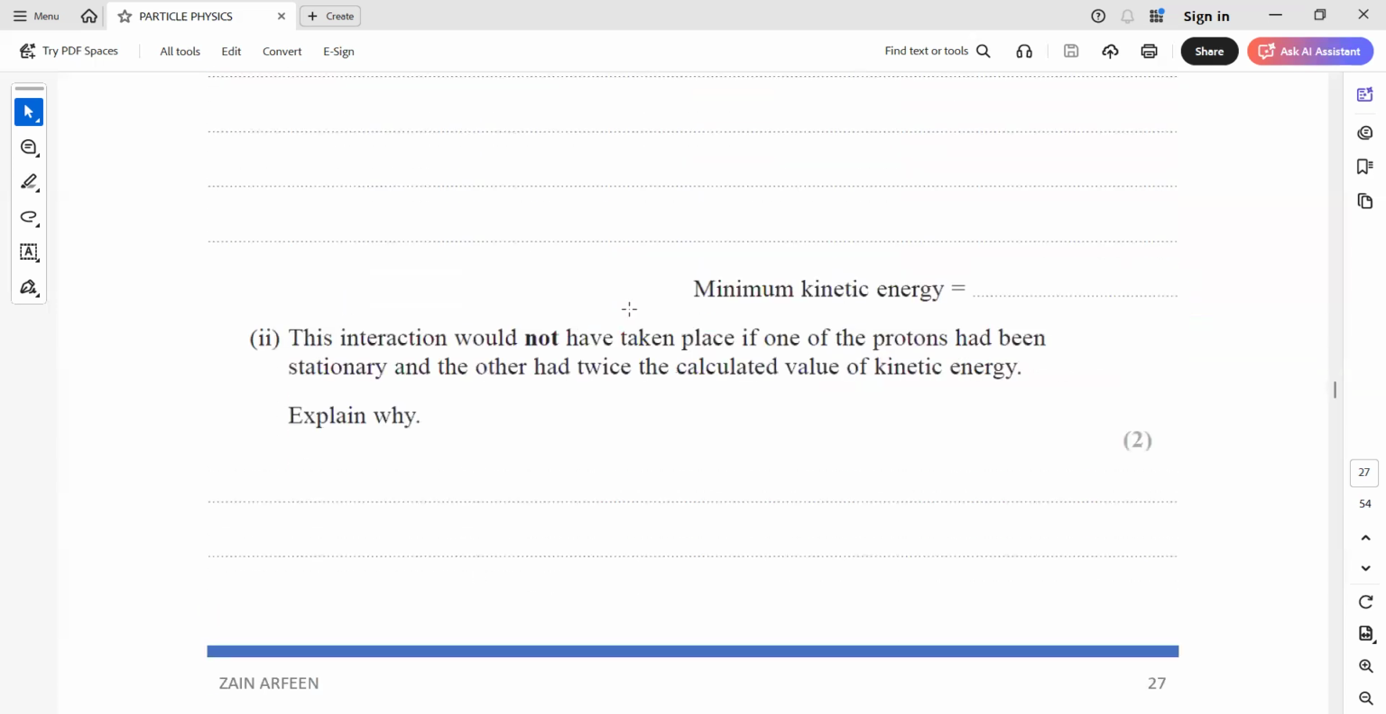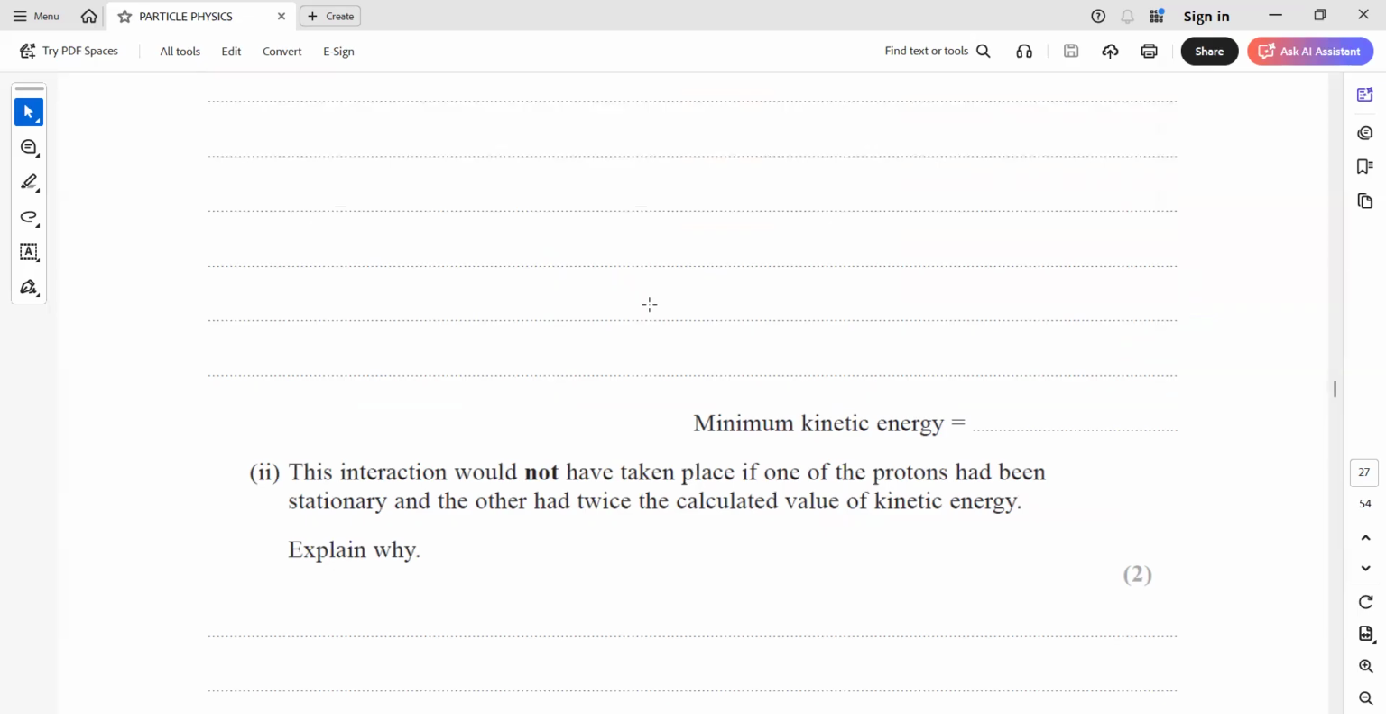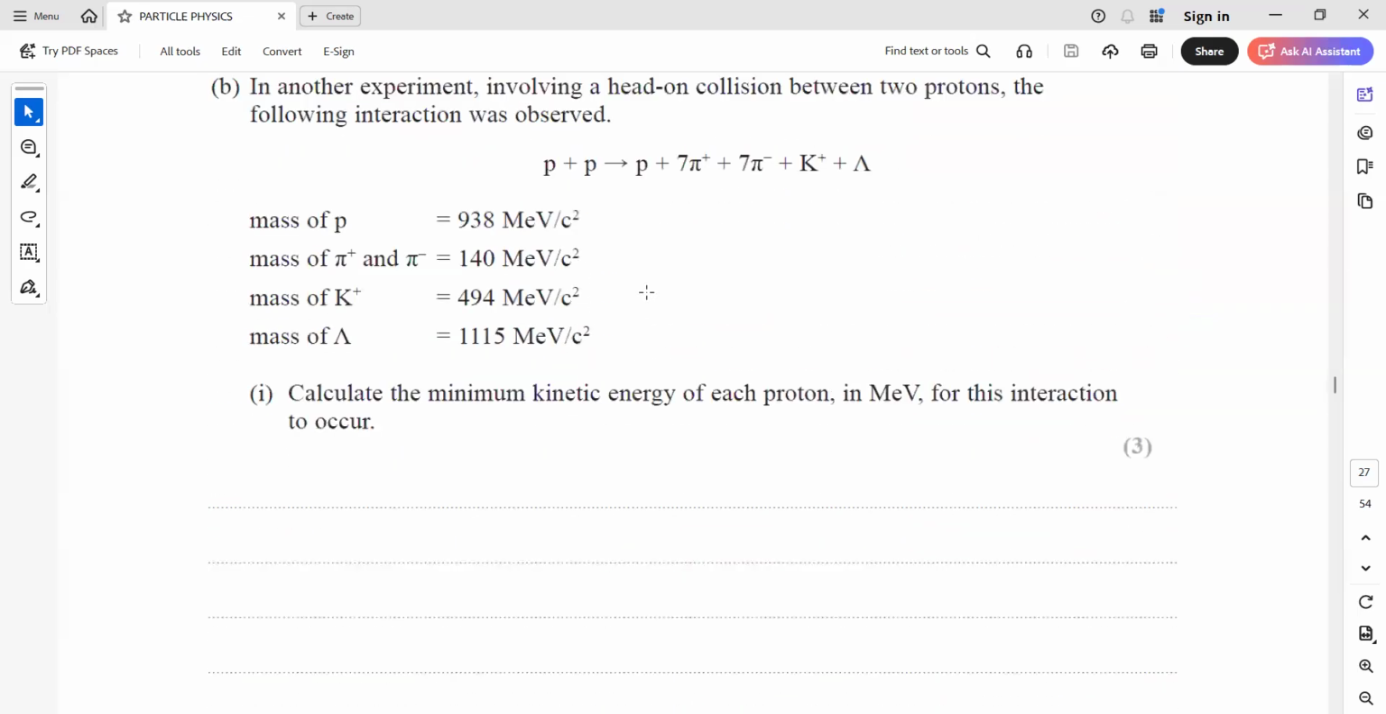The interaction would not have taken place if one proton had been stationary and the other had twice. Why? Look what they're saying. This interaction is possible when two protons are moving, a head-on collision is there, then you observe that it produces a group of particles. Let's say for interaction, we need 500 mega electron volt. So this carries 250 mega electron volt. This also carries 250 mega electron volt, and we observe this particle.